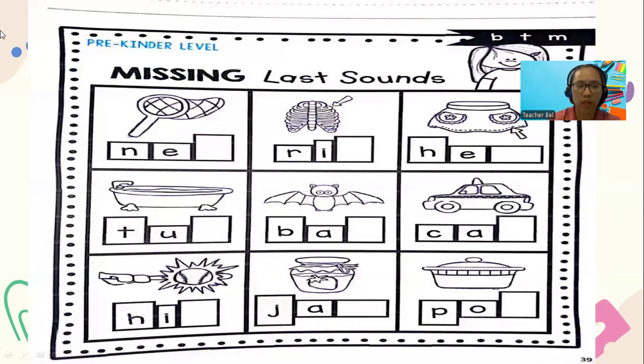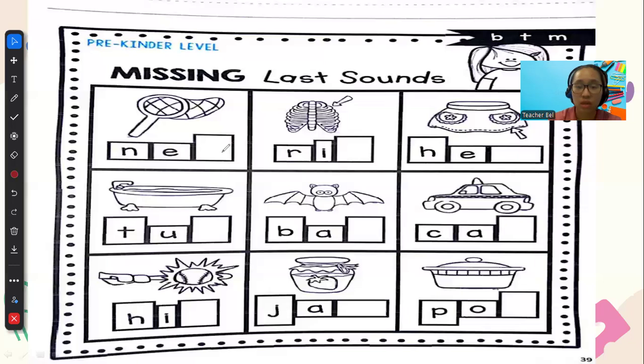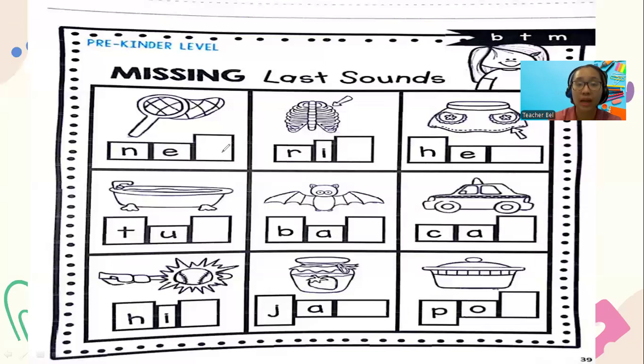Are you ready? We are going to start. The first letter here that's missing has the T sound in net. Net. What should be the letter? The letter T. That is T.